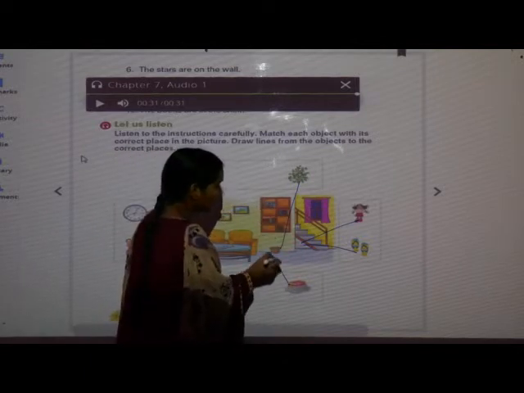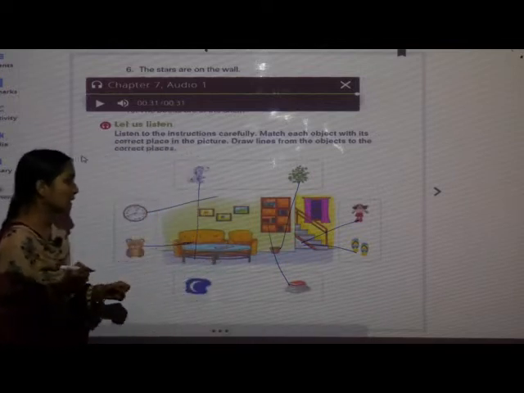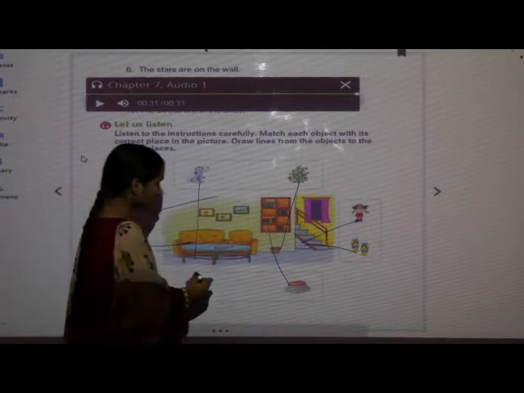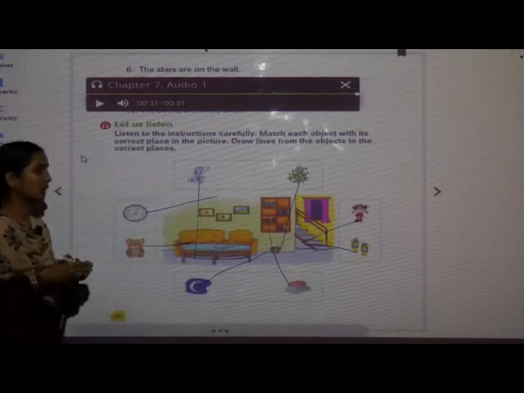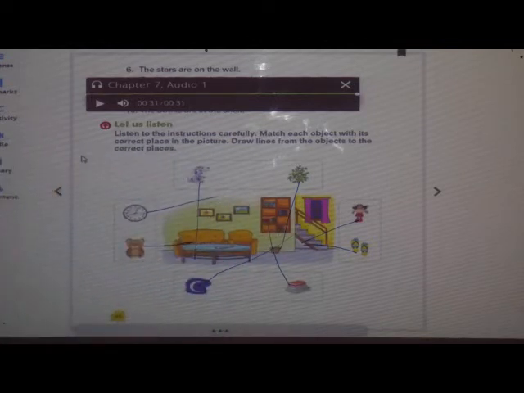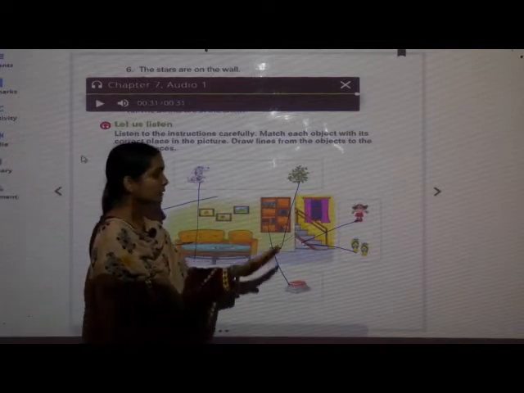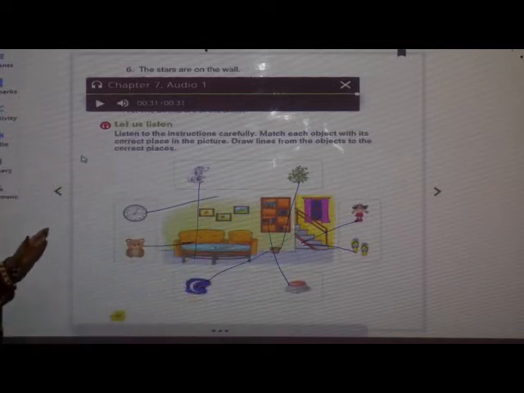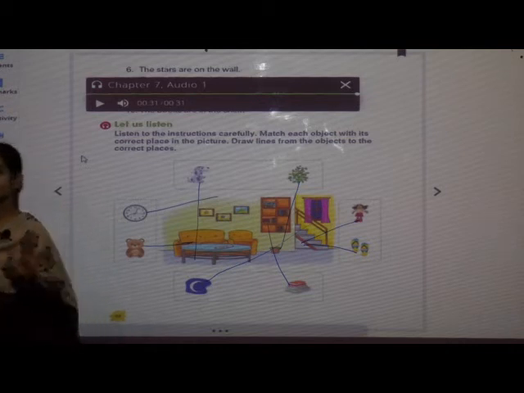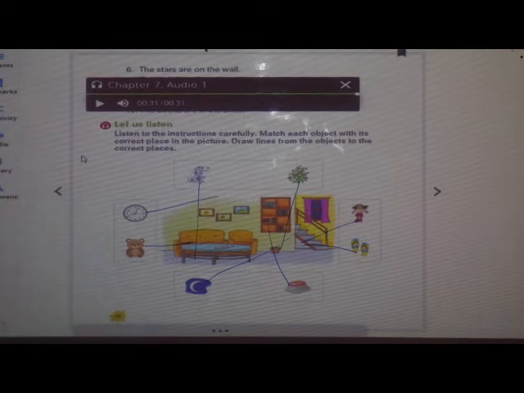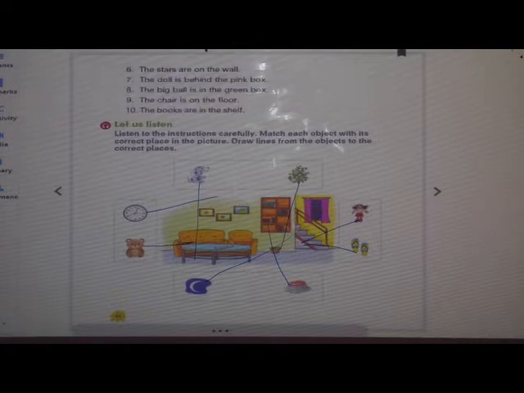So the line will come like this, to the bookshelf, and place the half moon in the window. So like this we have completed. Let's listen to an audio carefully, and check whether we have placed the things where it was told, isn't it?